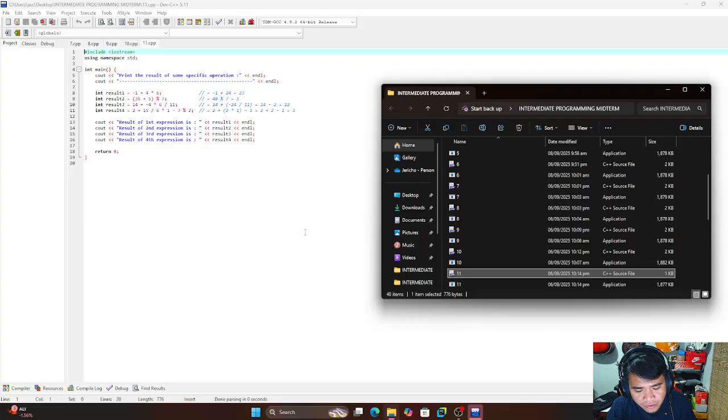The goal is to practice how precedence works in C++. This is my code, and I looked at the sample output in our activities, and I did it with some very minimal difference.